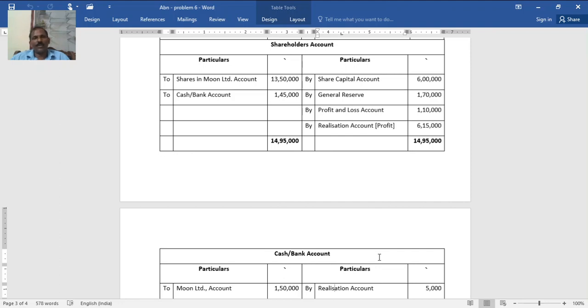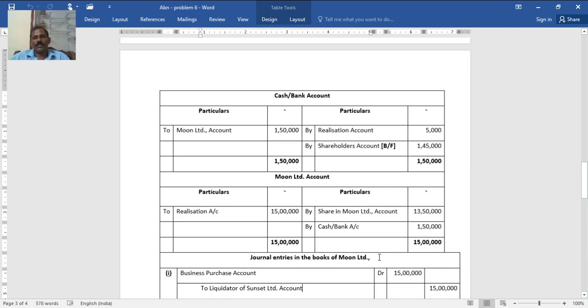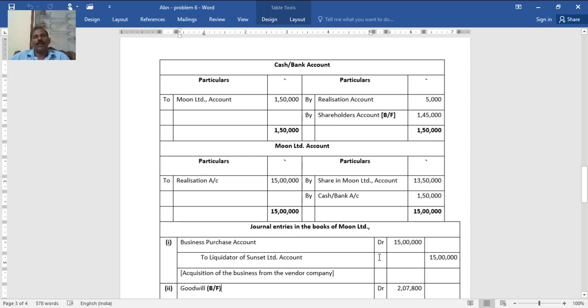You need not calculate the difference like that. Whatever difference you get in the shareholders account should be in bank or cash. When there is an expense or any such payment, this changes. Otherwise, it is the same amount. So the bank account or cash, whatever cash is in the given balance sheet, will be transferred to the realization account. We are not supposed to show that. Now the other one: 1,50,000 received from Moon Limited for the settlement of purchase consideration, out of which realization expenses 5,000, difference 1,45,000. That should be taken in the new balance sheet.